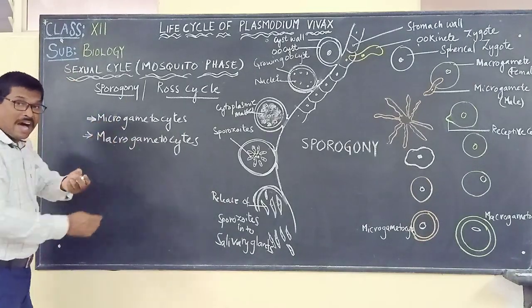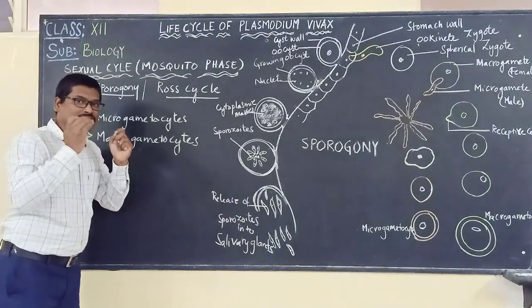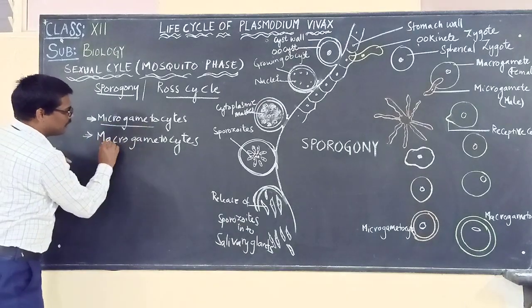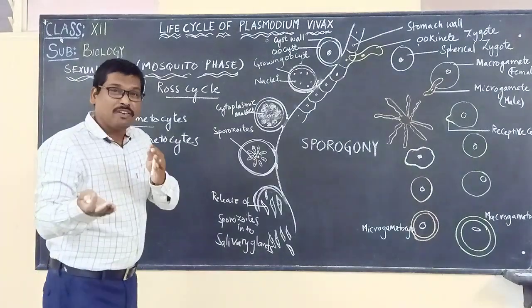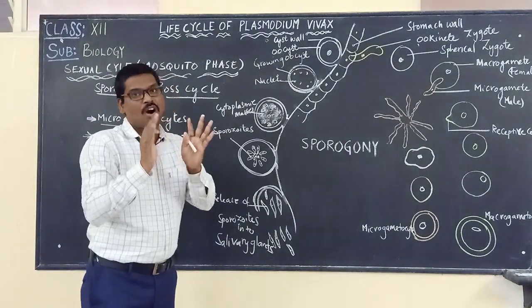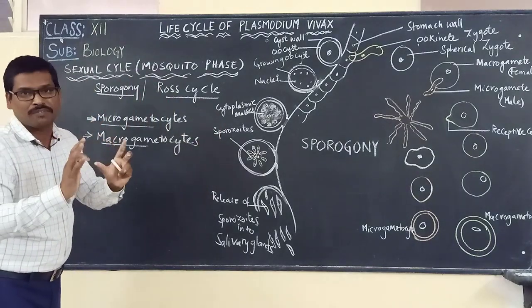These two are taken into the body of the female Anopheles mosquito, and immediately they reach the crop, or let us say the stomach, of the mosquito.